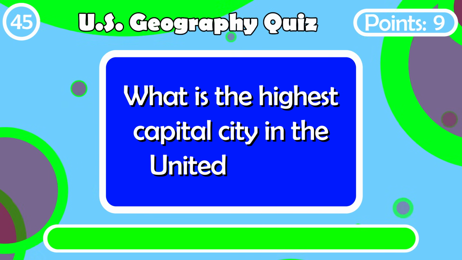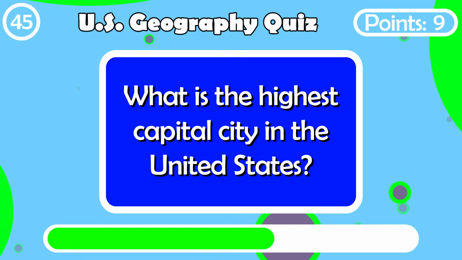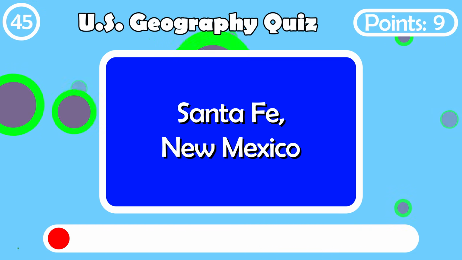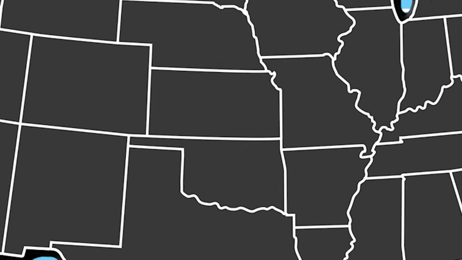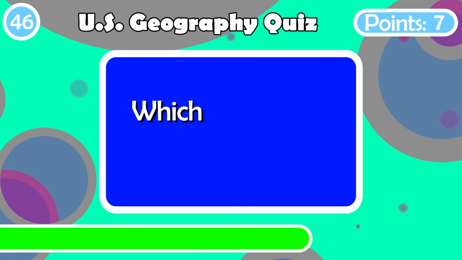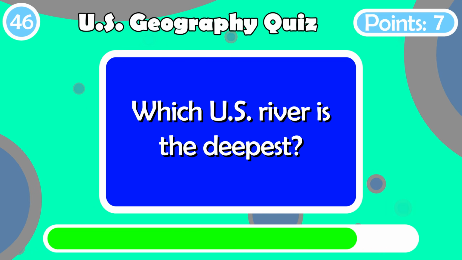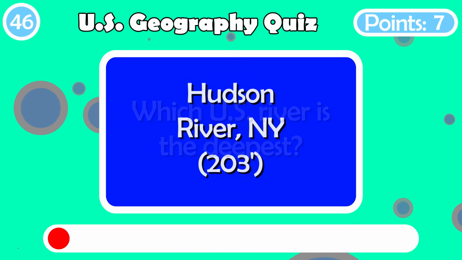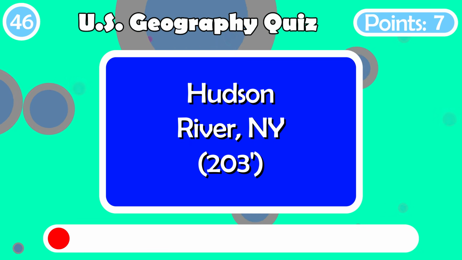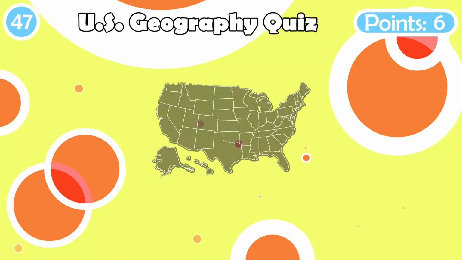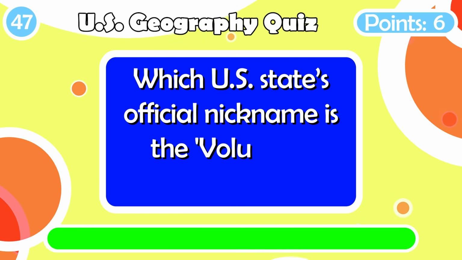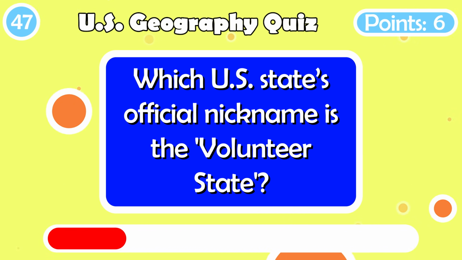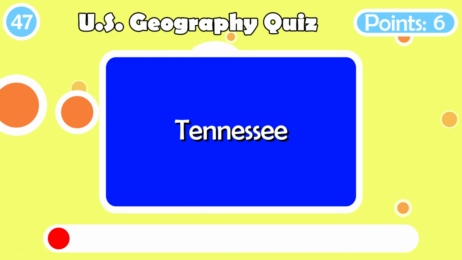What is the highest capital city in the United States? Santa Fe, New Mexico. Which U.S. river is the deepest? Hudson River, New York at 203 feet. Which U.S. state's official nickname is the Volunteer State? Tennessee.